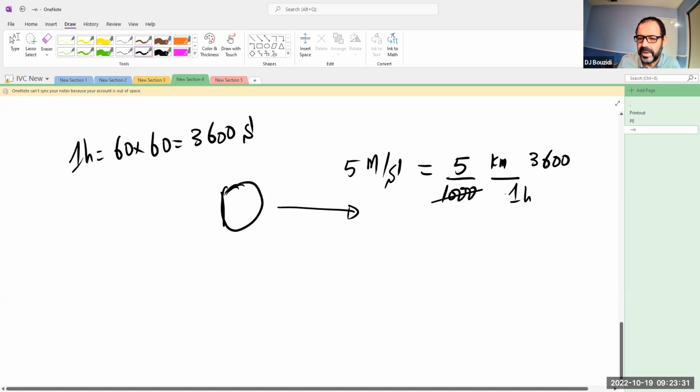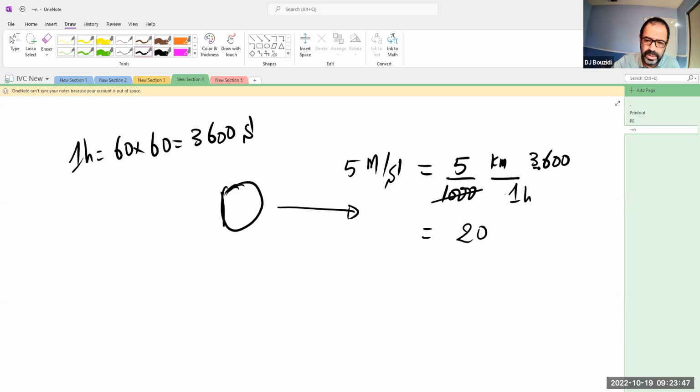So obviously 1,000 divided by 3,600 is 3.6, times 5. It's less than 20 anyway. It's less than 20 kilometers per hour. I mean, if you want to have the exact number, it should be more than 15 but less than 20, because 5 times 3 is 15, and 5 times 4 is 20, so it's a number in between them. I'm not going to generously say it's 18. So let's do it quickly in here.